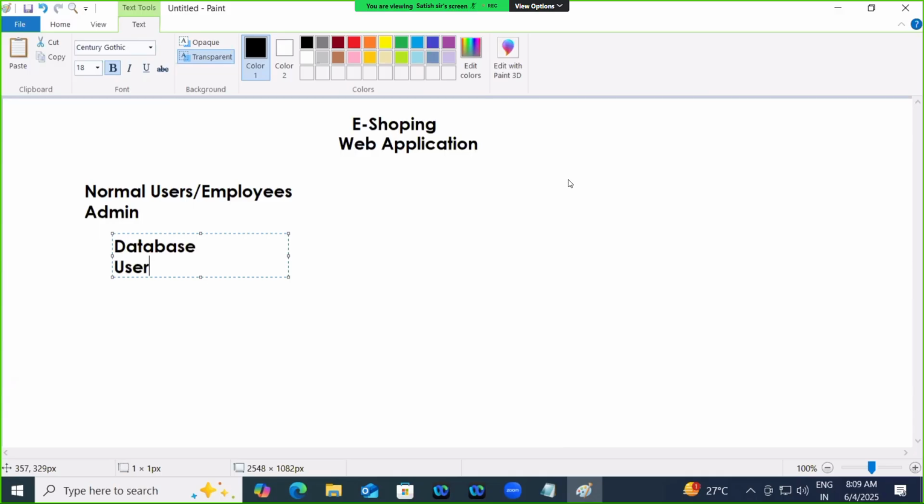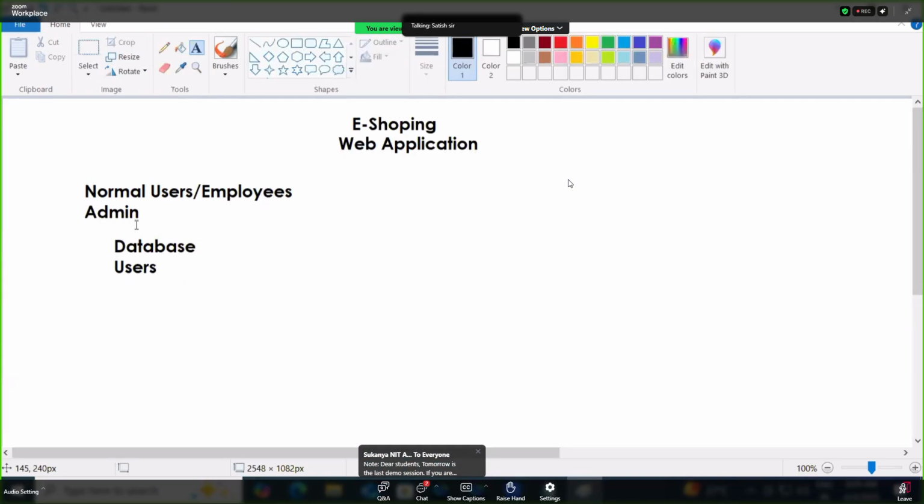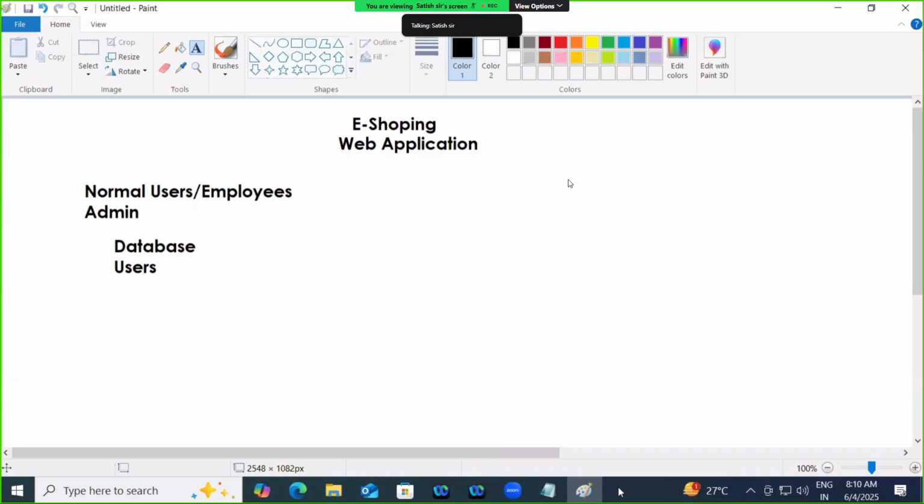You can manage users. You can create users. You can give the roles to each and every user. All these things you can do by using the admin interface. Understood? Understood what this admin interface is?